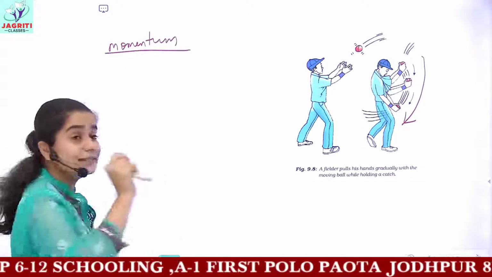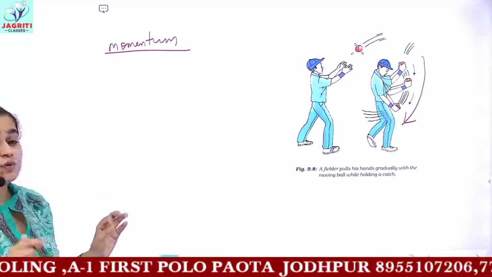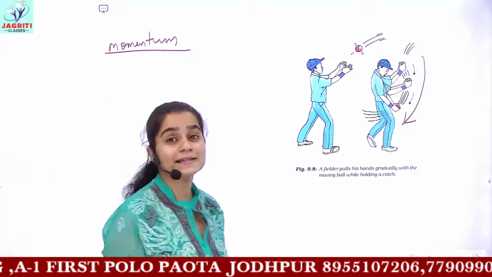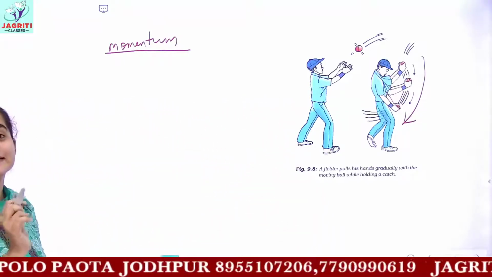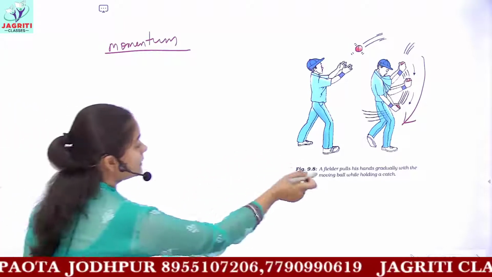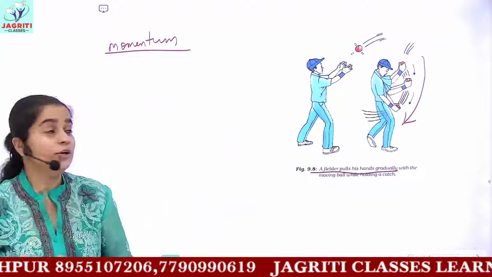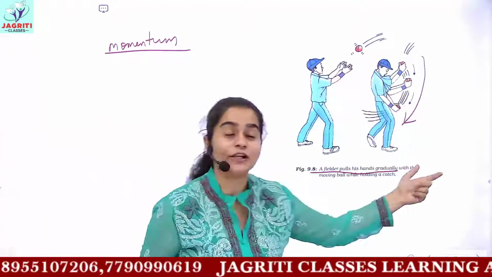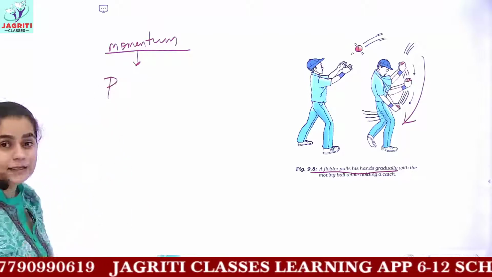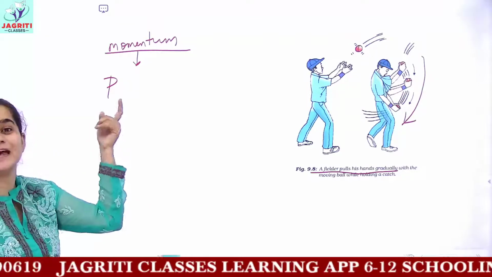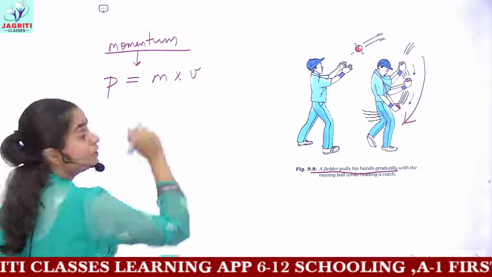So the answer to all the questions, we discussed many questions in the last class which were based on the first law of motion, that is on the inertia. Now we are discussing some examples and then we'll discuss the related questions. So the answer for why the fielder is pulling his hands gradually back when he tries to catch this ball is momentum. Momentum is a physical quantity which is denoted by the alphabet P. And here momentum is the product of mass and velocity.